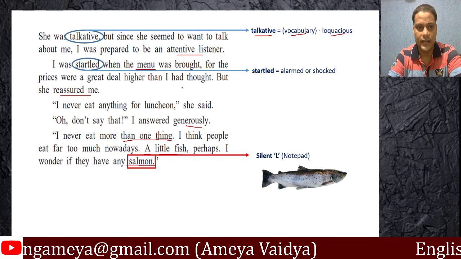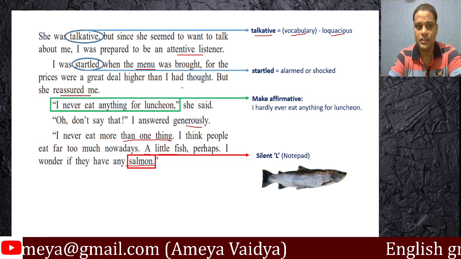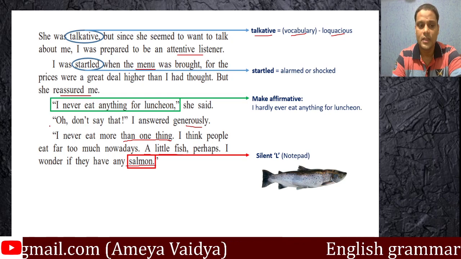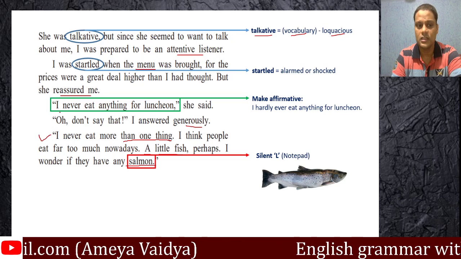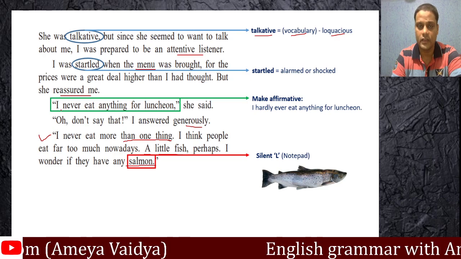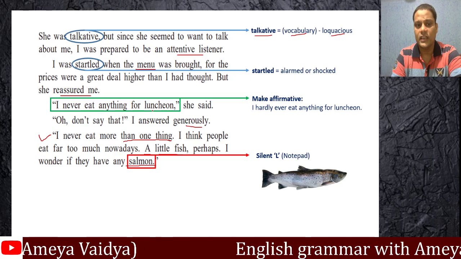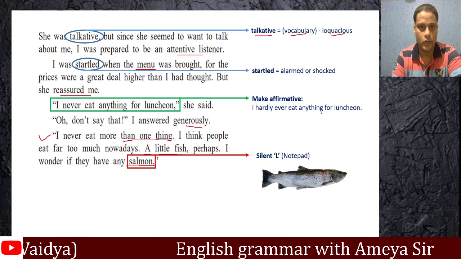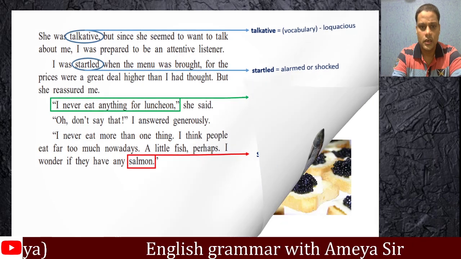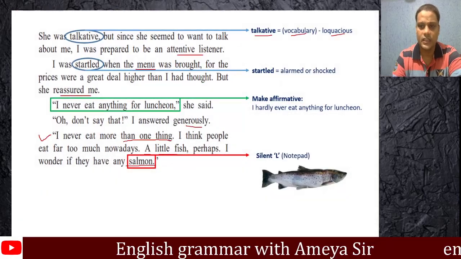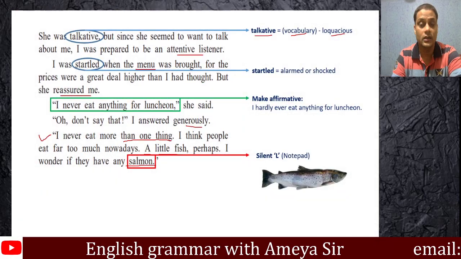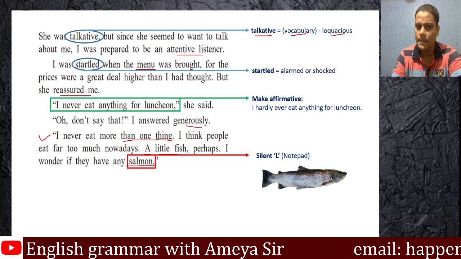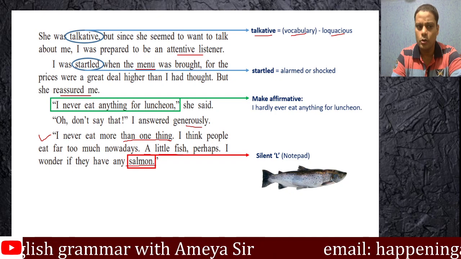Are there any other entries here? Yes, there could be grammar entries. "I never eat anything for luncheon." We took a look at a different example here, but this could also be an affirmative or negative example. "I never eat anything for luncheon." "I hardly ever eat anything for luncheon." This is interesting. There are quite a few entries here. I will grant you a minute for this.